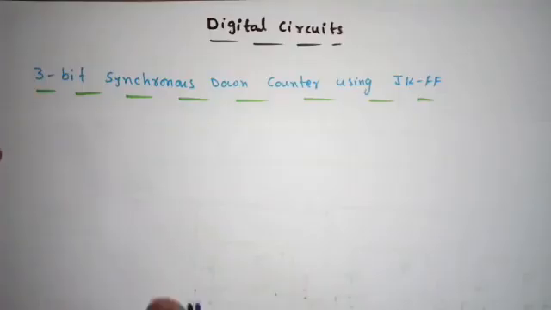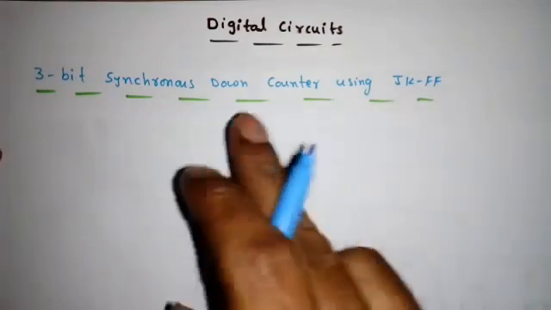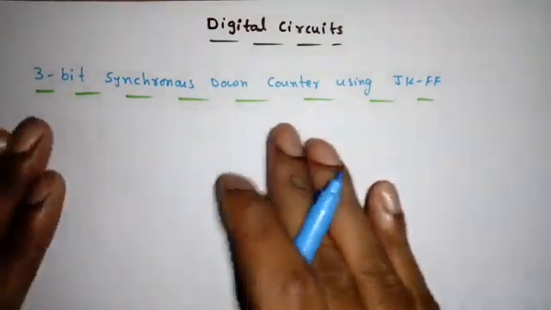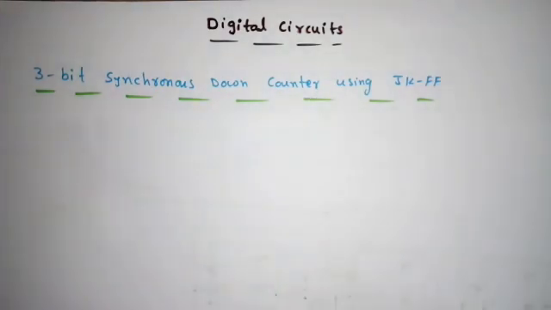In this lecture, we will see how to design 3-bit synchronous down counter using JK flip-flop. In the previous lecture, we have seen the same counter design using D flip-flop. Now we will see using JK flip-flop.